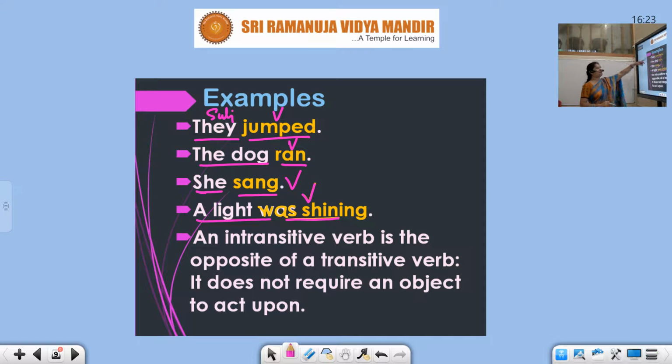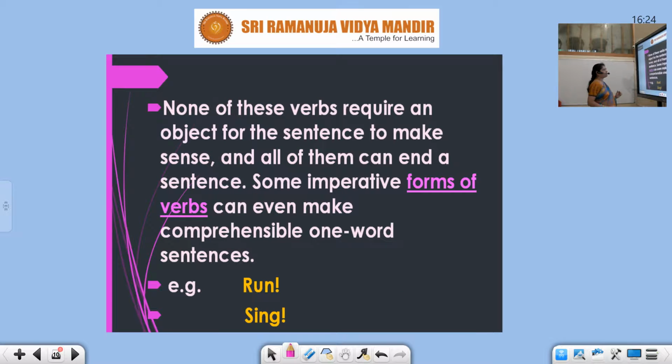So here you must have seen there is a subject and there is a verb. There is no object. This is an intransitive verb. Without objects, they become meaningful sentences. An intransitive verb is the opposite of the transitive verb. It does not require an object to act upon. So what is a transitive? Mandatory, it requires an object. What is an intransitive verb? It doesn't require an object. So this you must have understood.